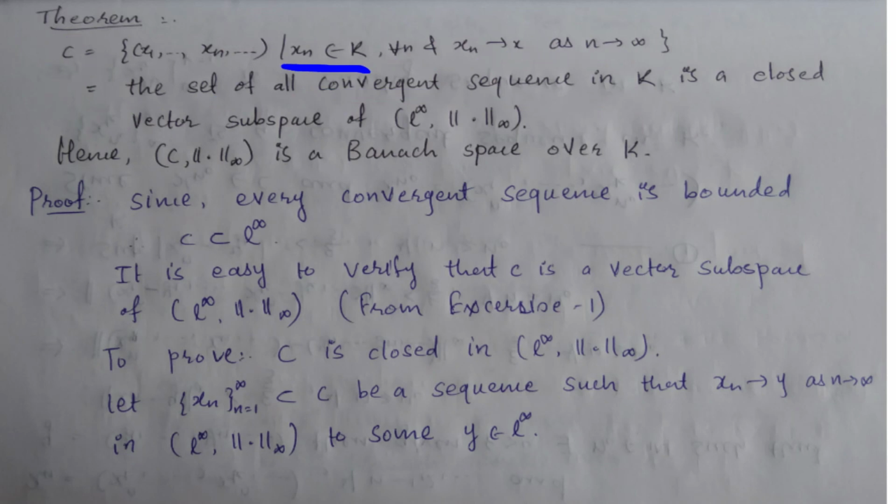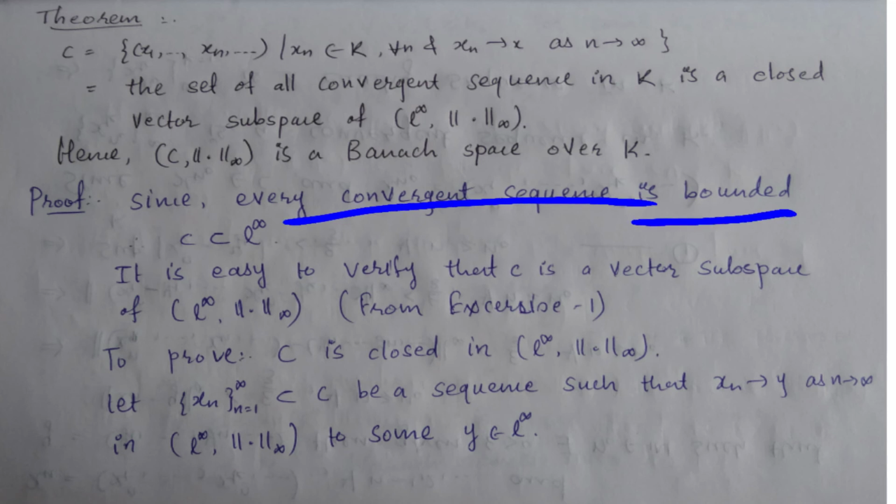So the proof: we know that every convergent sequence is bounded, right? So you can say that C is a subspace of L infinity. You know that in the space L infinity, all the elements are sequences which are bounded, and in the space C, all elements are sequences which are convergent, right?